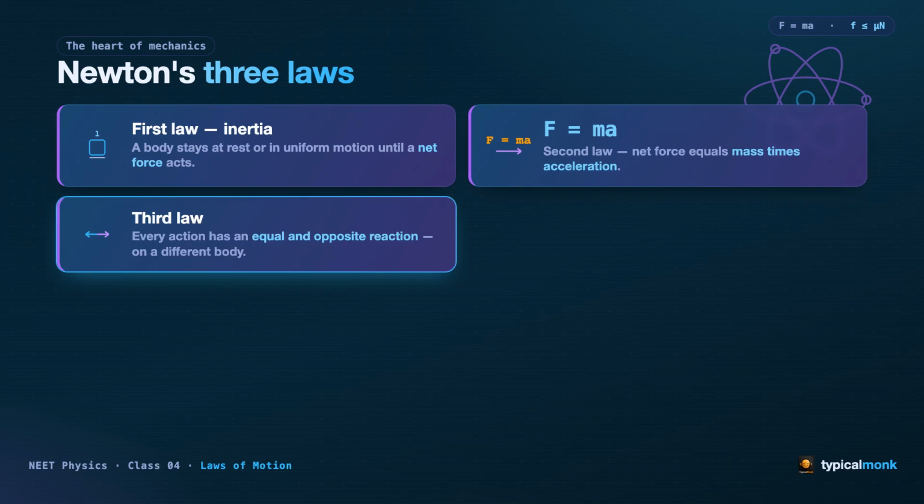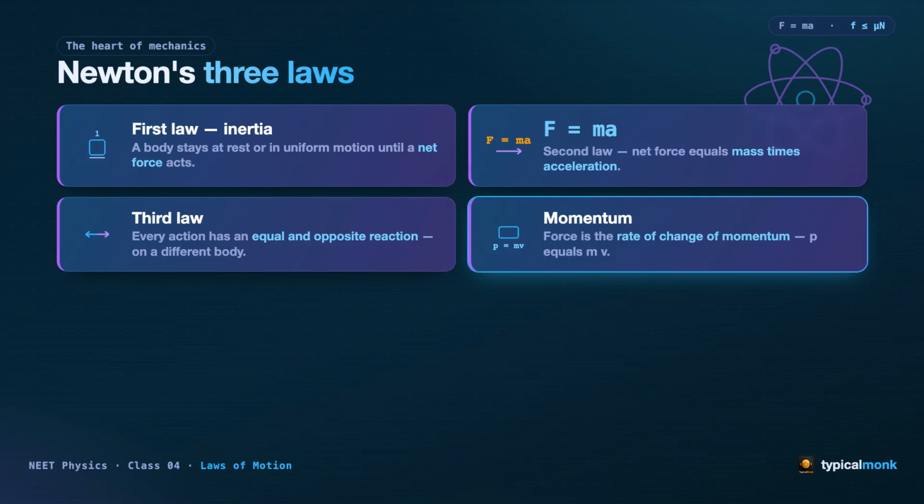The third law, for every action there is an equal and opposite reaction. But hold this carefully. The 2 forces act on 2 different bodies, never on the same one. That is the whole secret. And underneath all 3 sits momentum, mass times velocity, written P equals mv. Newton's real statement of the second law is that force is the rate of change of momentum. When Arjun pushes a wall and the wall pushes back, that is action and reaction. And momentum keeps the books balanced.